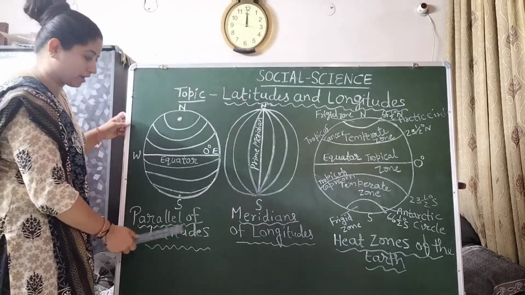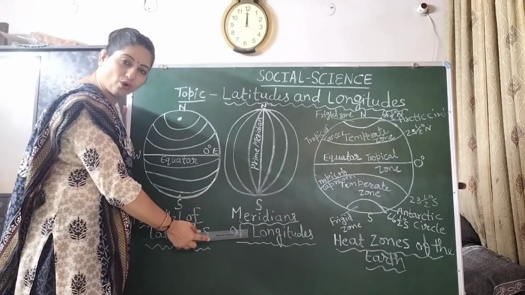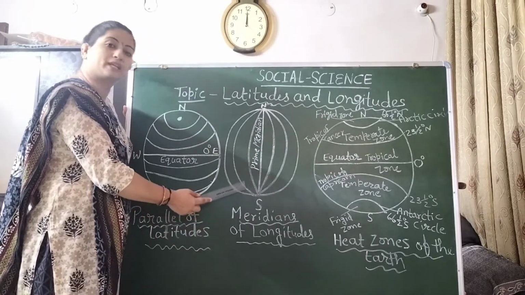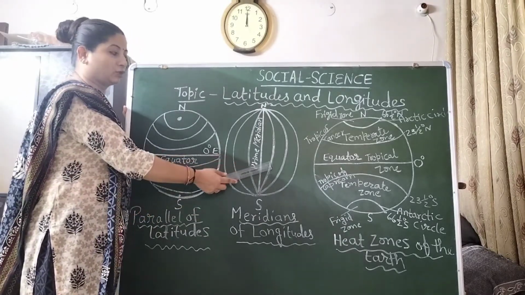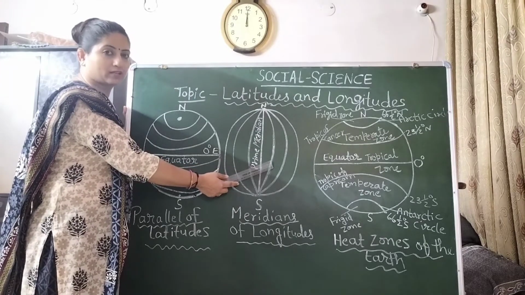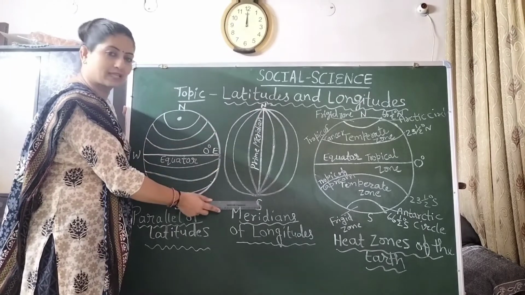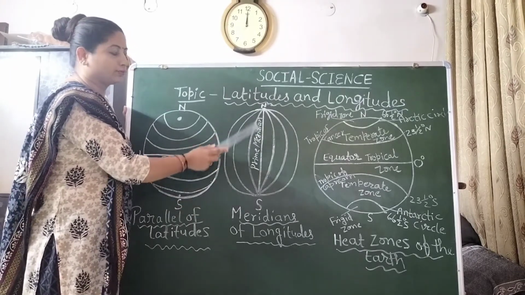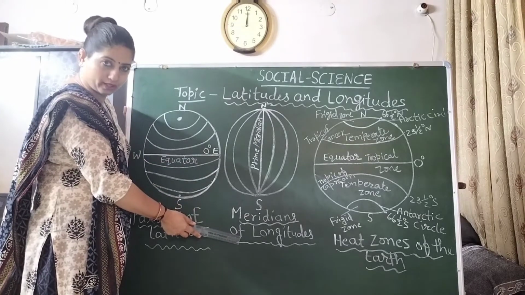So now we are going to describe the meridians of longitude. What is the meaning of meridians of longitude? This is also a model of the earth that we call a globe. This also has the North Pole and South Pole. Now we are going to explain the meridian of longitude.